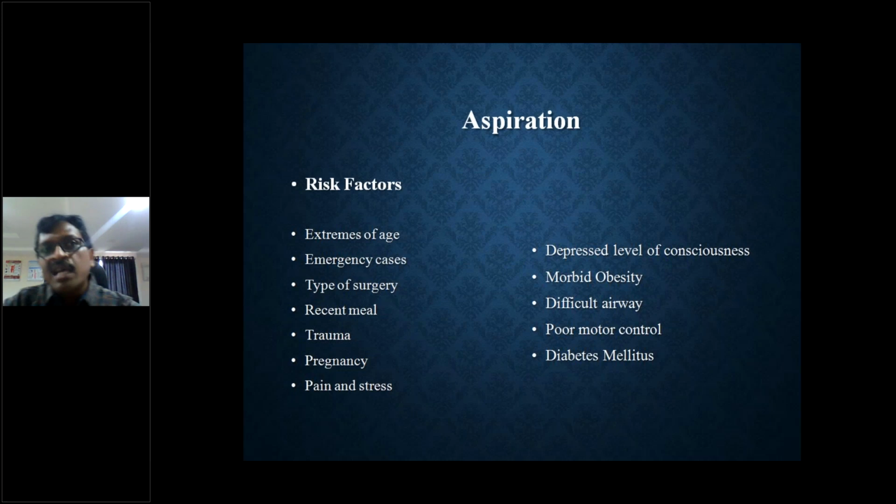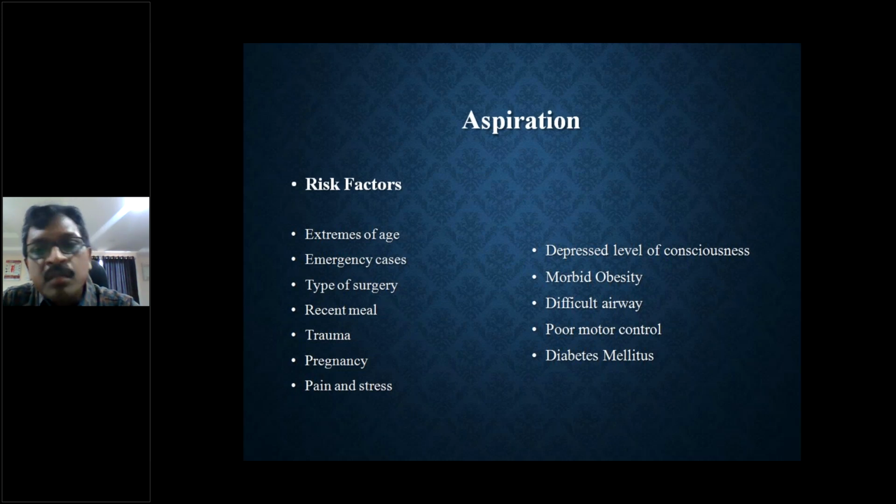Recent meal: if the person is having a large gastric volume, when the GA is given, the lower gastroesophageal sphincter loses its tone, allowing the gastric volume, which is in high quantity, to slowly come out, and that is regurgitated into the oral cavity, and that can be aspirated. So any recent meal, like full stomach persons, are more at risk of having this aspiration. Any trauma, pregnancy is also a state of increased intra-abdominal pressure for obvious reasons.